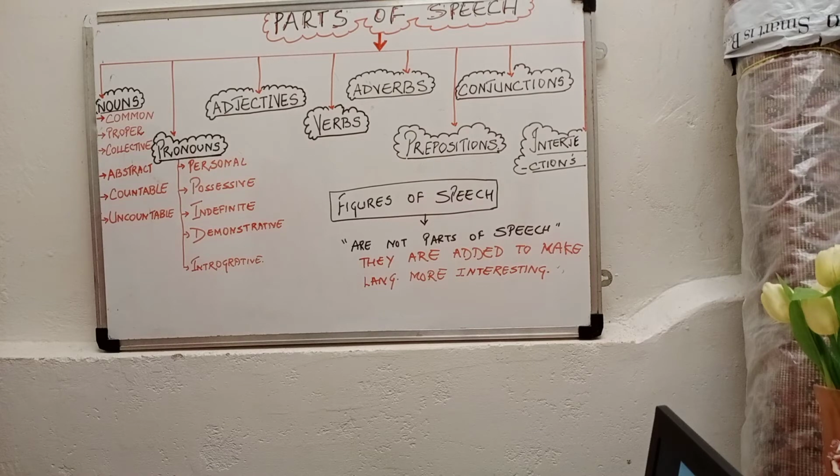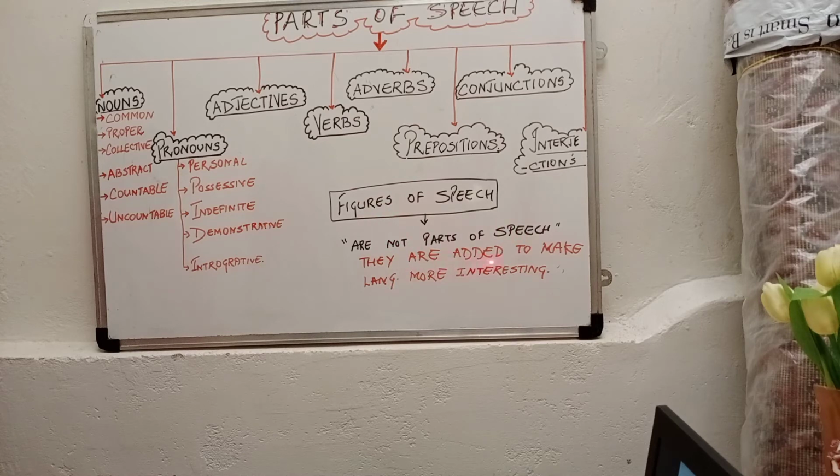In the same way, the basic building blocks of English language are the parts of speech, right? And these parts of speech make up English language. But the figures of speech are the added shine, the added glamour, the added comfort, right? They are not parts of speech.